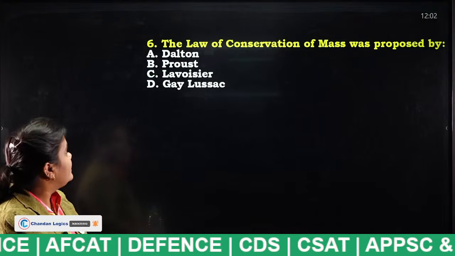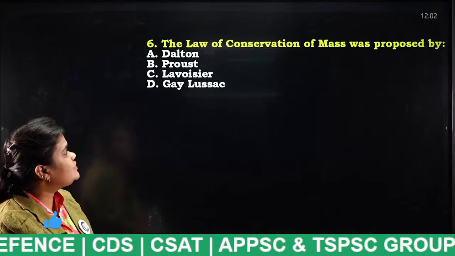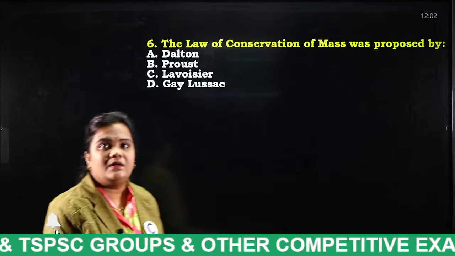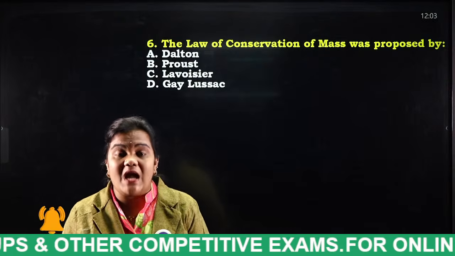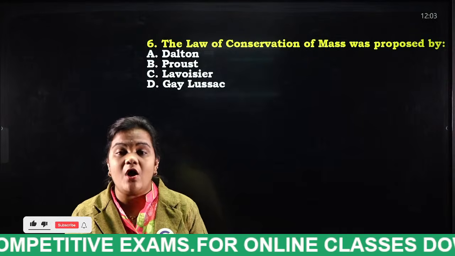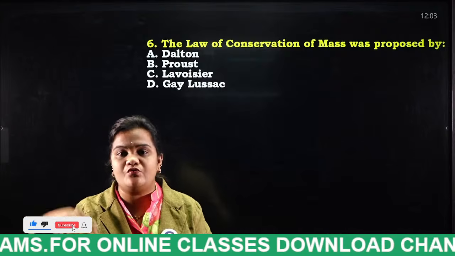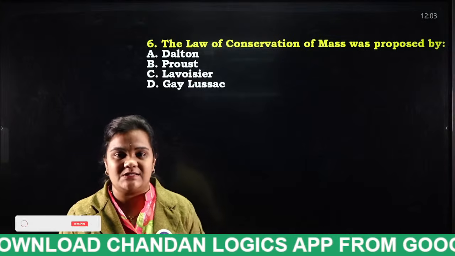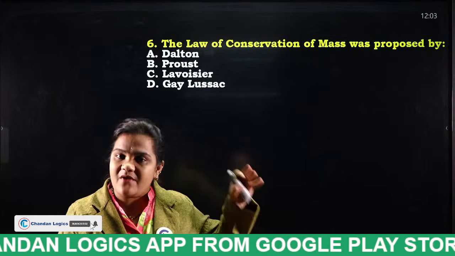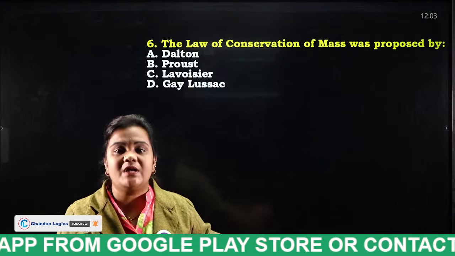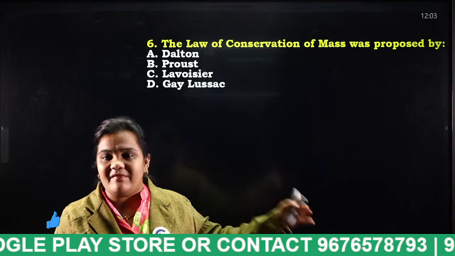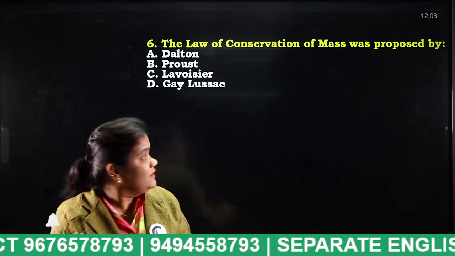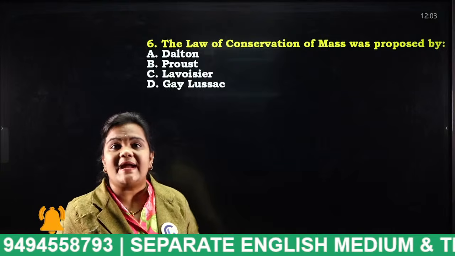Next, the law of conservation of mass was proposed by Dalton, Proust, Lavoisier, or Gay-Lussac? Tell me. This is about the laws of chemical combination. To mix 2 different elements to form a compound, I have told you already there are 5 laws: law of conservation of mass, law of definite proportion, law of multiple proportion, Gay-Lussac's law, and finally Avogadro's law. So the law of conservation of mass was proposed by which scientist?